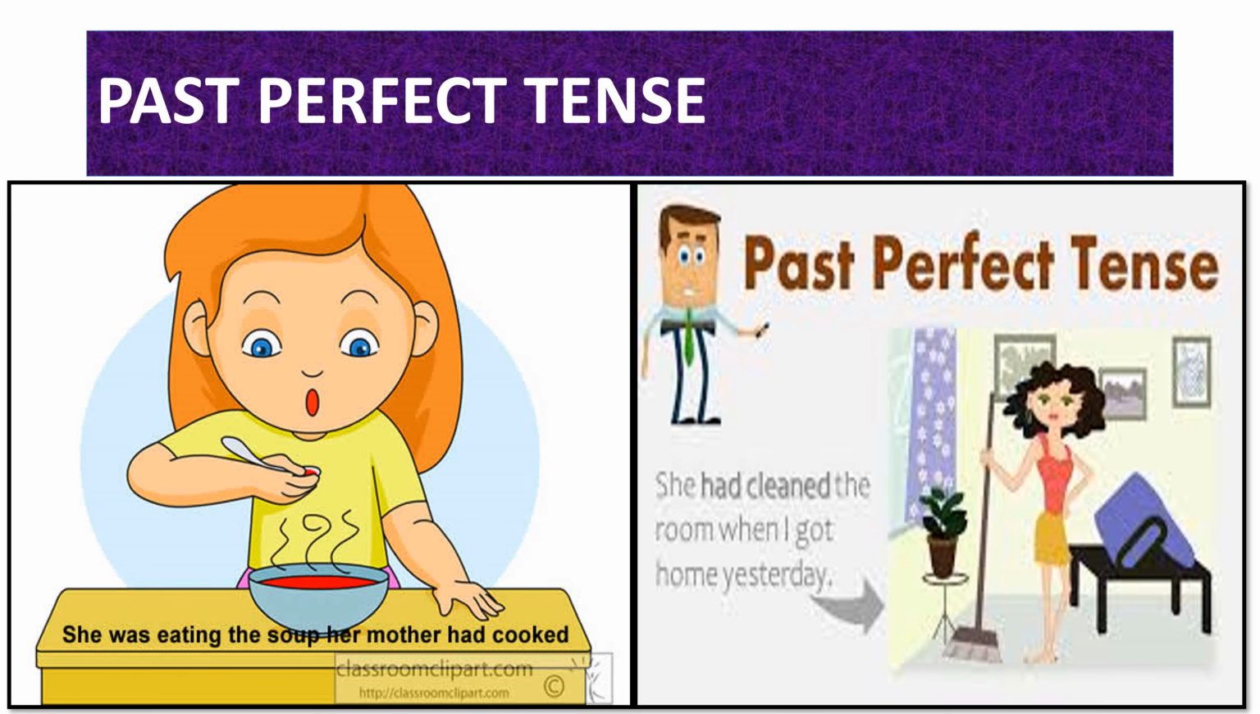Dear students, through these two pictures we will learn how the past perfect tense is related to past continuous tense and simple past tense. So in the first situation, you can see the sentence, she was eating the soup her mother had cooked. So one action, she was eating the soup, was in progress, and mother had cooked had already been done. Now past perfect tense once again is connected to simple past tense.